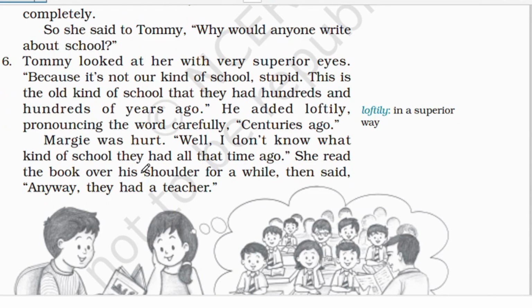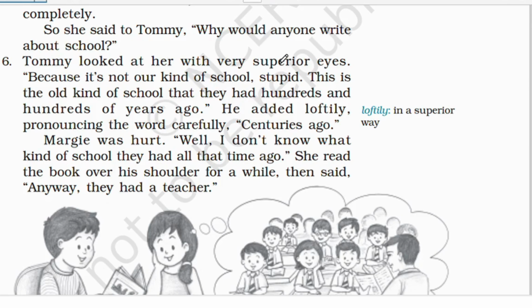Tommy looked at her with very superior eyes, like strange eyes. Because it's not our kind of school, stupid. So Tommy told Margie, it's not the same kind of school that we have here. It was a very different type of school. This is the old kind of school that they had hundreds and hundreds of years ago. So this was centuries ago. And then he added loftily, pronouncing the word carefully, centuries ago. Again, he said the word very loftily. Now what is loftily? In a very superior way.